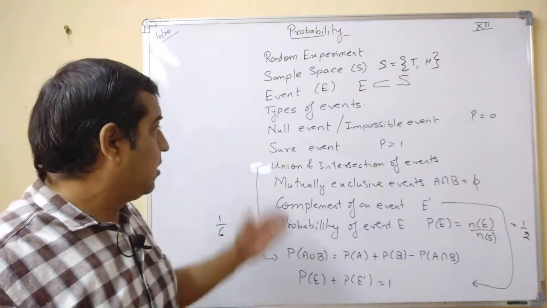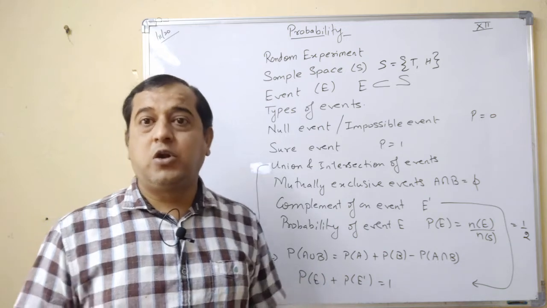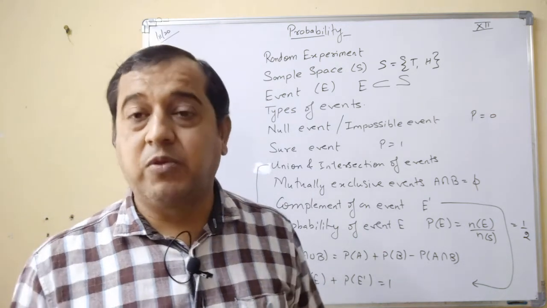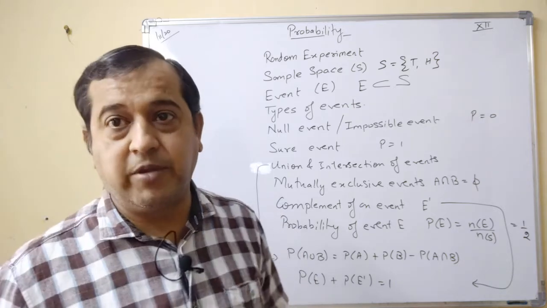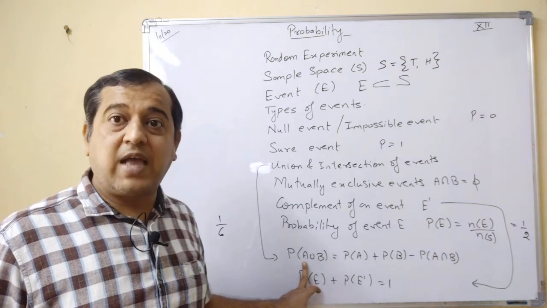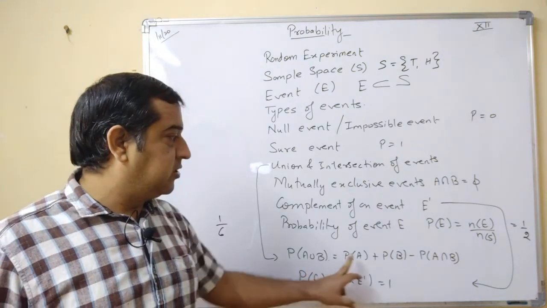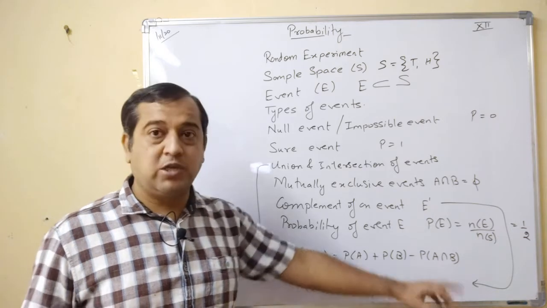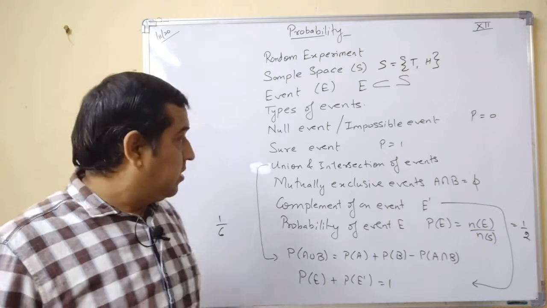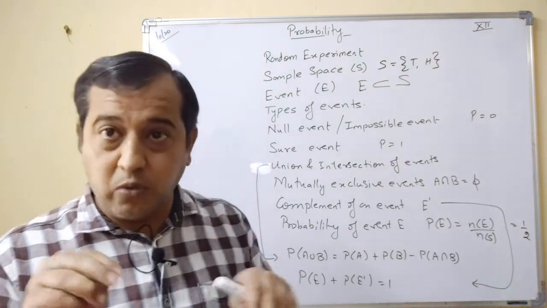Okay. Then we come to union and intersection of events. A and B are two events of a sample space. Then you can get event A union B, and you can get event A intersection B. As far as union is concerned, there is a formula. This is known as the addition formula or addition rule or addition theorem. Probability of A union B is equal to probability of A plus probability of B minus probability of A intersection B. Okay. Then, as far as intersection is concerned, for intersection you will study the multiplication rule in this year.